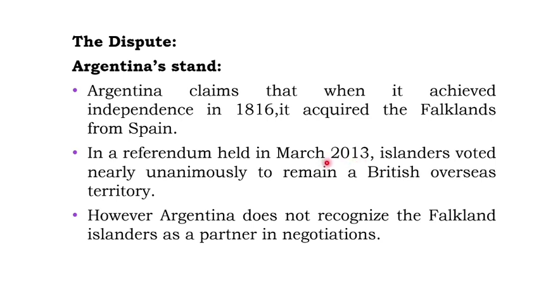But Argentina does not recognize the Falkland Islanders as a partner in negotiation. Argentina does not recognize this referendum because, in its view, it has already acquired the island from Spain, so there is no point in holding any referendum.